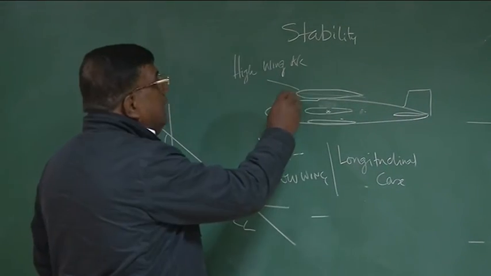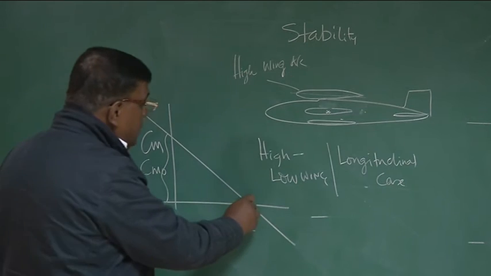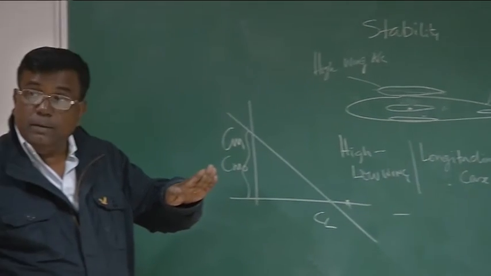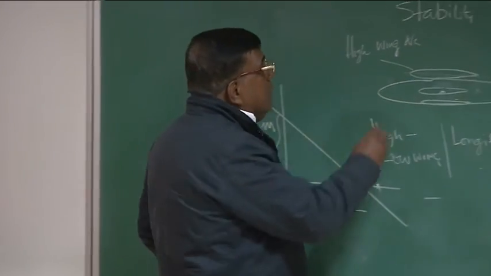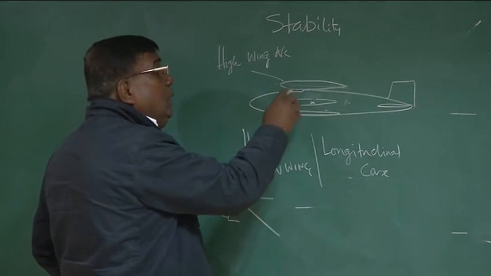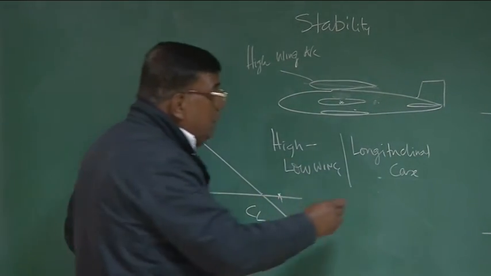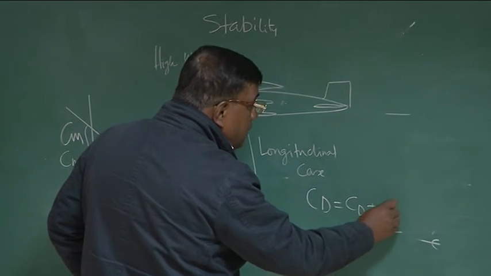See here, if there is an increase in CL because of a disturbance, suppose CL has suddenly increased, that means the angle of attack has suddenly increased because of a gust or anything. Then the CL of this wing will increase. You know the drag polar, CD equals CD naught plus K CL square.